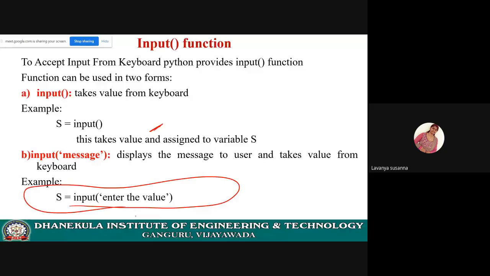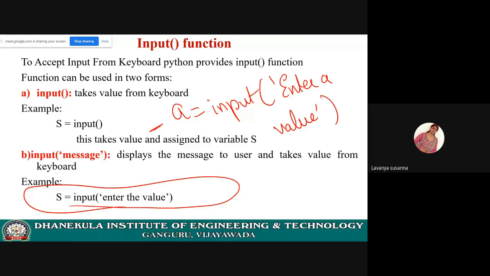A equal to input of 'enter a value'. Inside the input function, you can pass any statement, any string. That string will be displayed onto the screen, and then you need to enter some value.